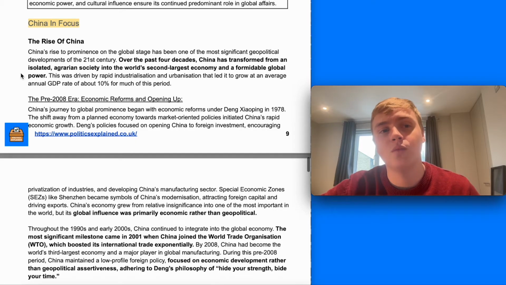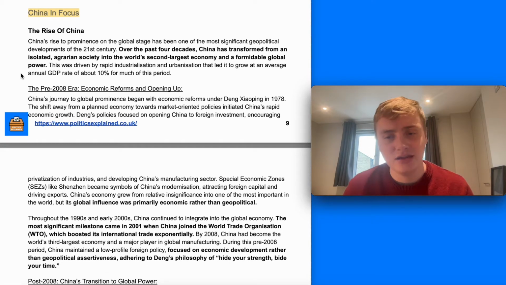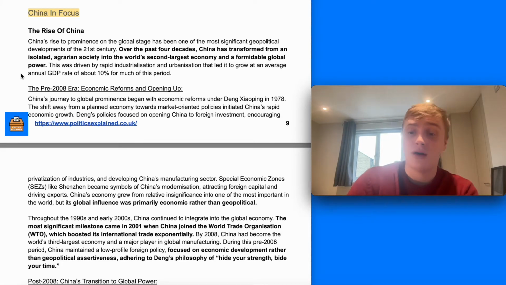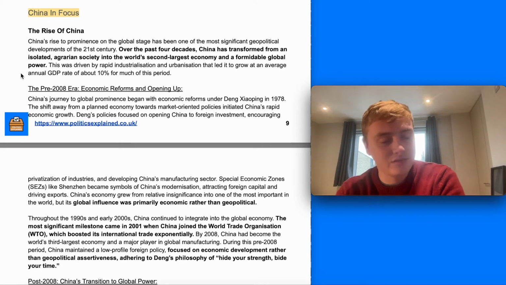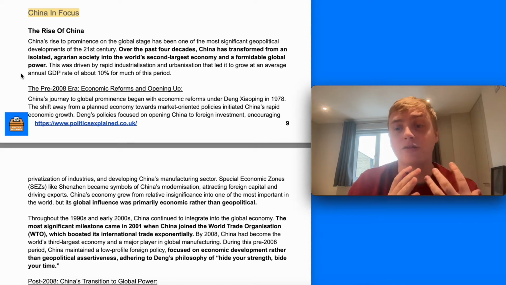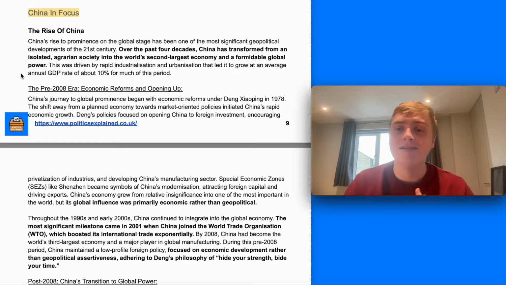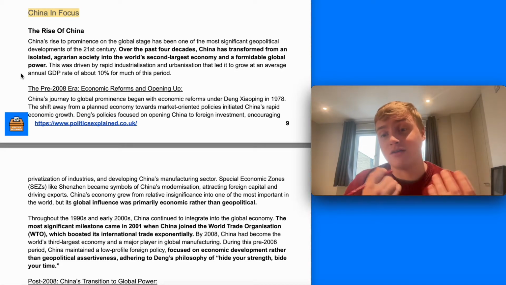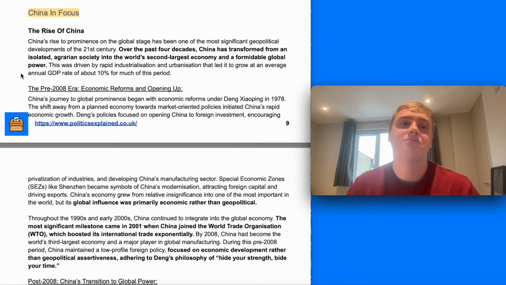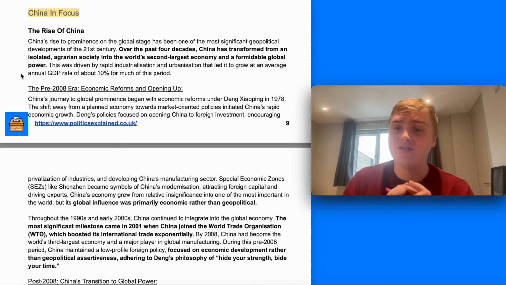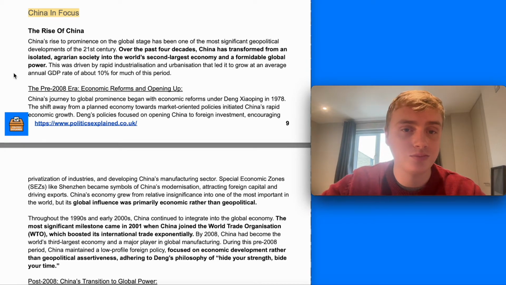Before doing so, though, we're going to have a look at China in focus. And I think this is really important. We're going to go into a bit of detail here, including into the Belt and Road Initiative, the Asia Infrastructure Investment Bank. You don't need to know all of this in loads and loads of detail, but I think understanding the story of the rise of China and the framing behind it is useful to bring into debates about the current status of the world order, and the power classifications of China and the United States in particular.